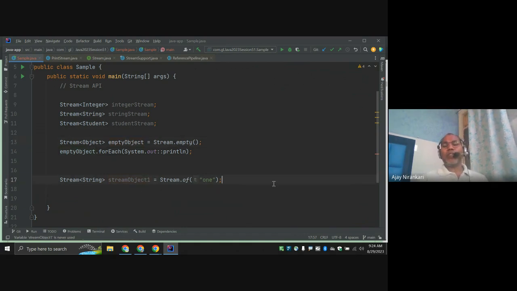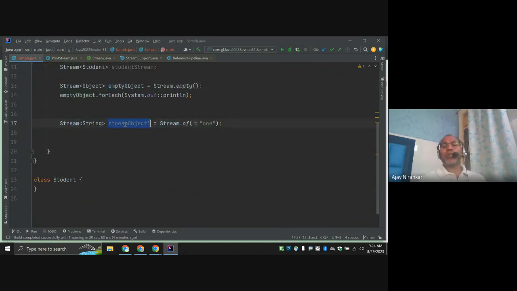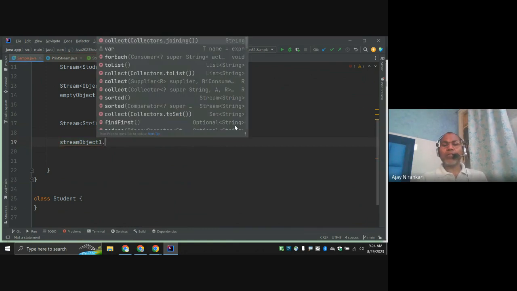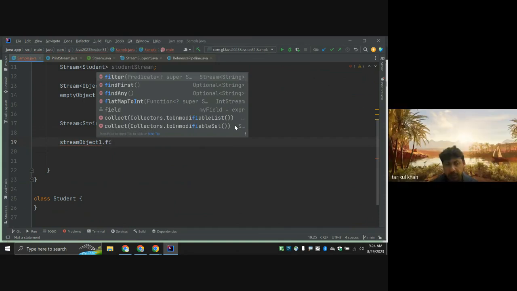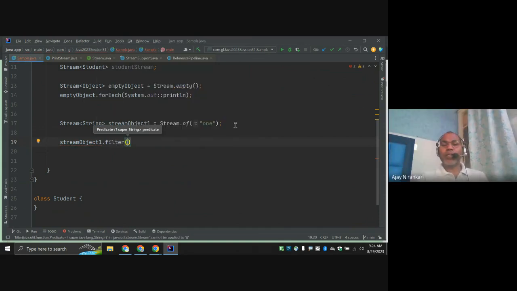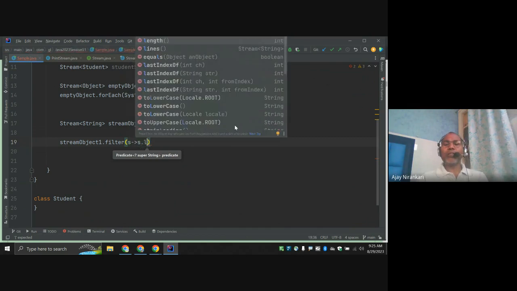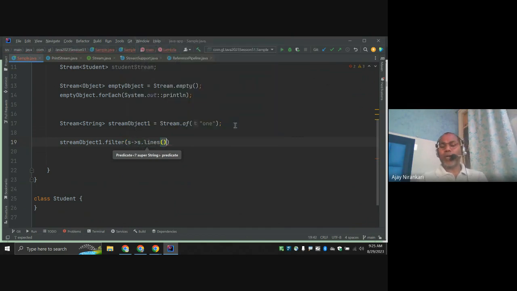So this is another way. This is the first way to create the object of stream, and this is the second way to create the object of stream. But now at least they have one data. So now the stream has functions. Let's apply filter. You can apply filter: whatever the input is, string dot length, let's say greater than 1, for example.